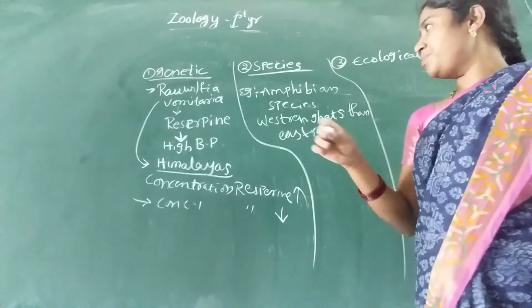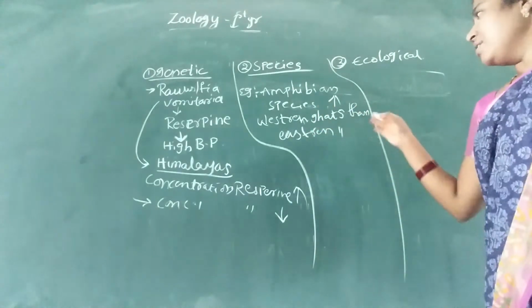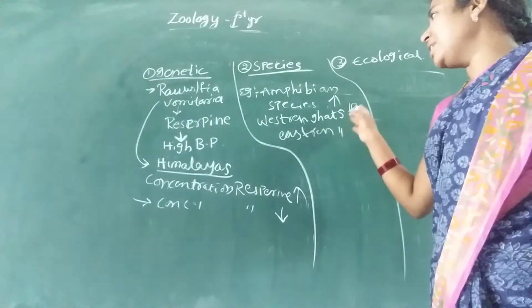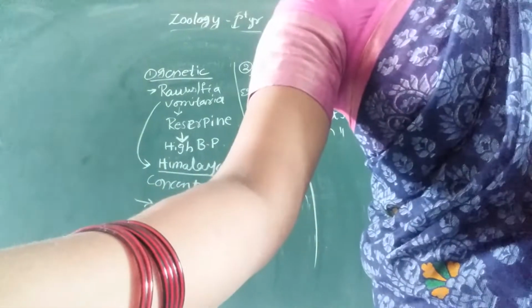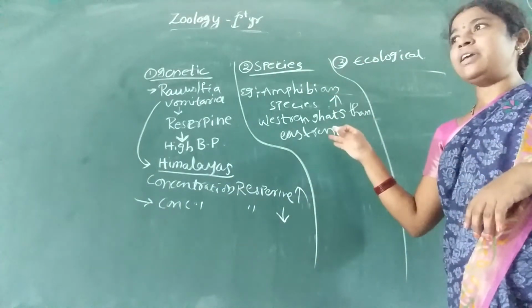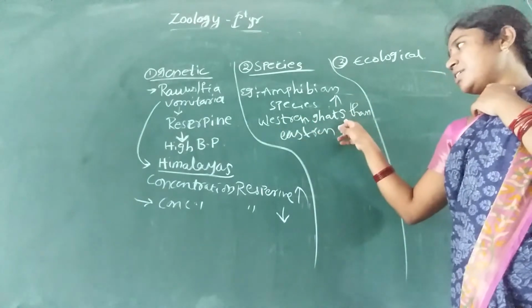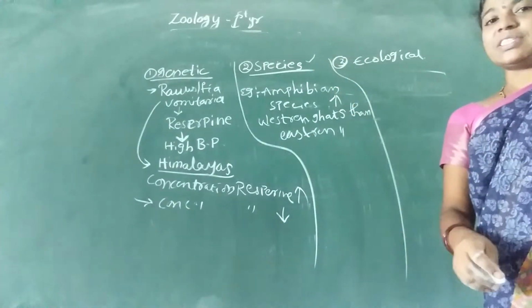Amphibian species are very high in the Western Ghats compared to the Eastern Ghats. Both are Ghats, but amphibian species are found in very high numbers in the Western Ghats. It is the example for species diversity.